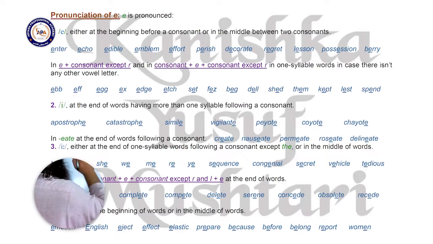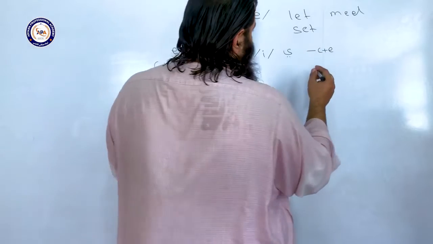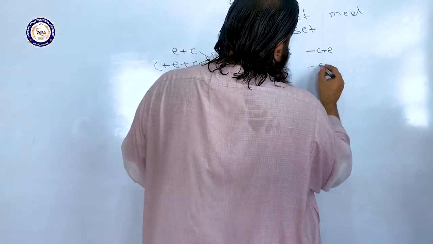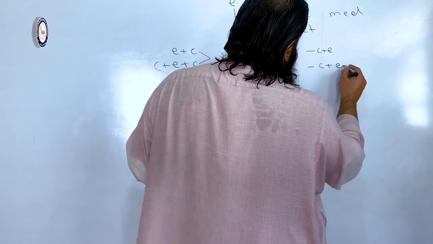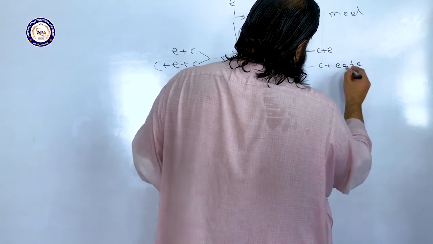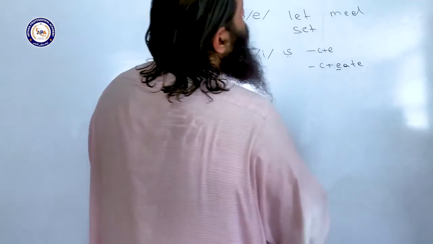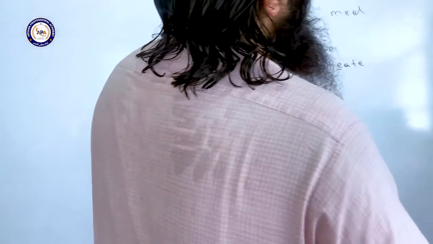Next formula for this sound, in EAT at the end of words following a consonant. If at the end of a word we have consonant plus E, A, T, E, this E also gives E sound.